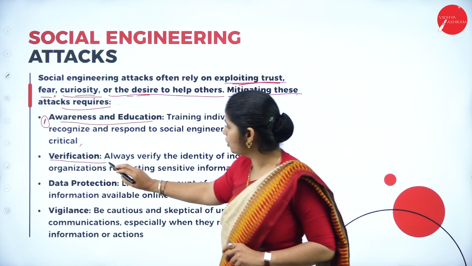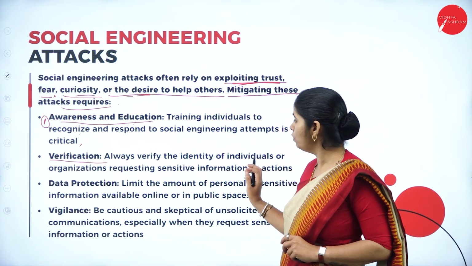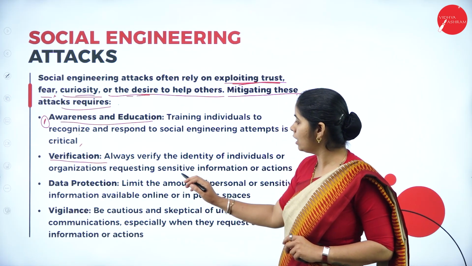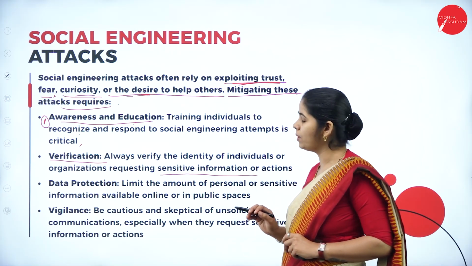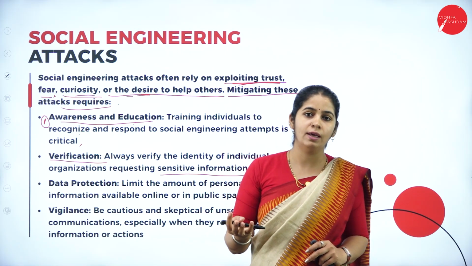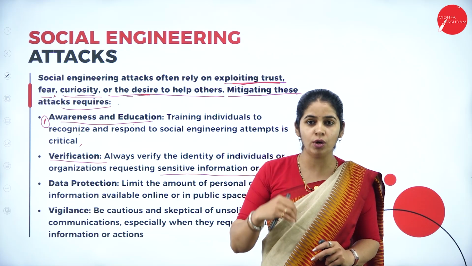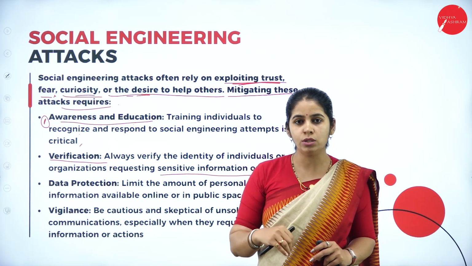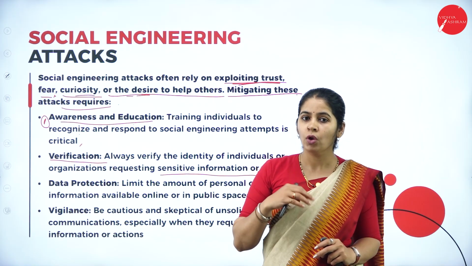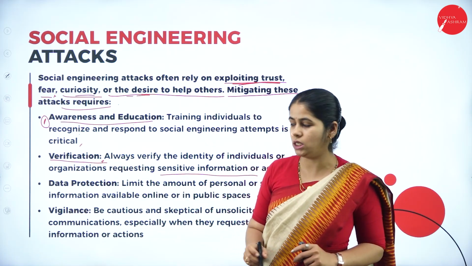Then verification. Always verify the identity of the individual or organization requesting sensitive information. If they simply ask you to share the OTP, we cannot simply give it. We should verify who is asking, why they are asking, and why I should give the OTP or password to him. Everything you have to verify before sharing any details.